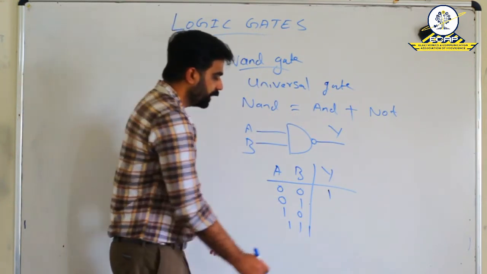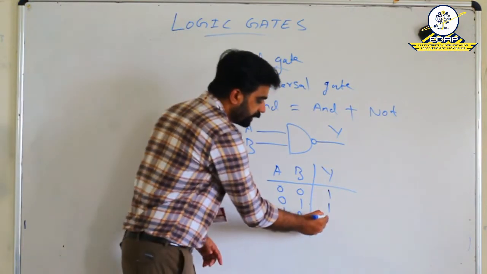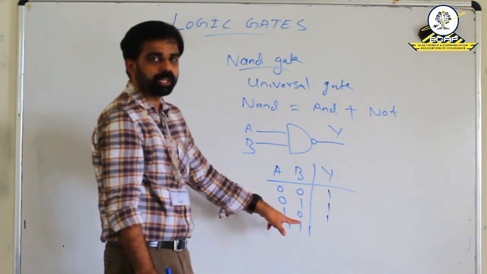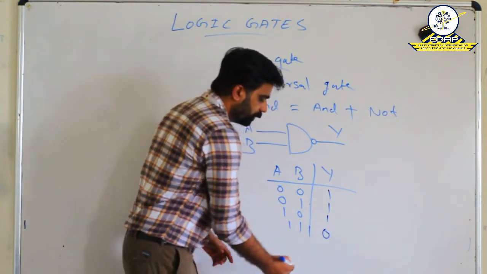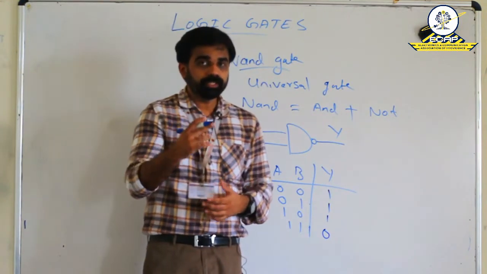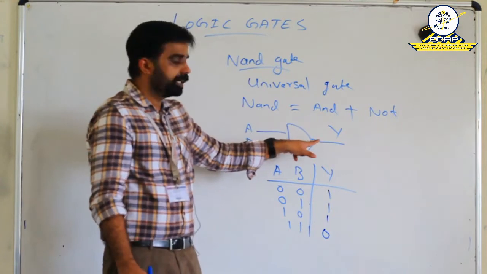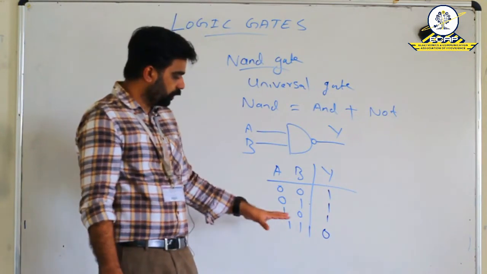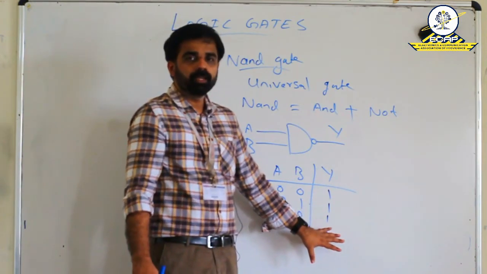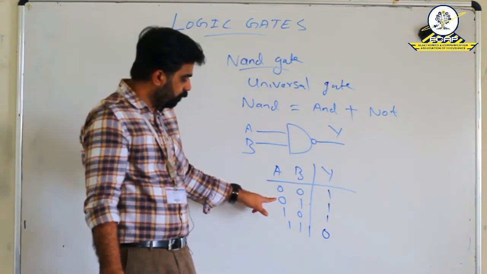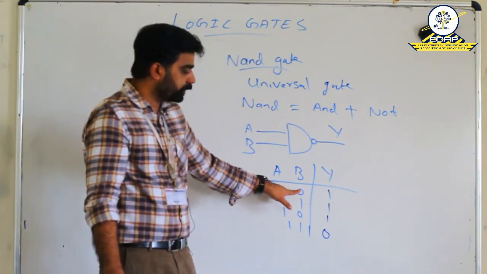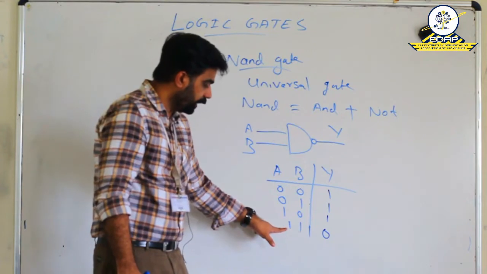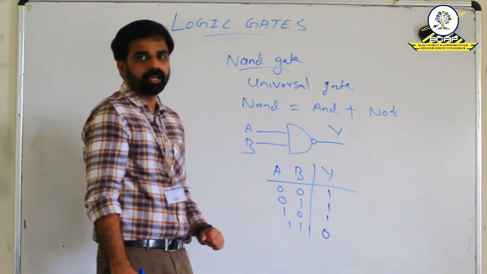When one input is 0, then also the output is high. So, in the second and third case, the output becomes high. In the last case, when both inputs are 1, the output is 0, because AND output is 1, it then passes through an inverter, then it becomes 0. So, the final output of the NAND gate is 0. So, here output becomes high when any one of the inputs or both the inputs are low, and the output becomes low only in the case when both the inputs are high.